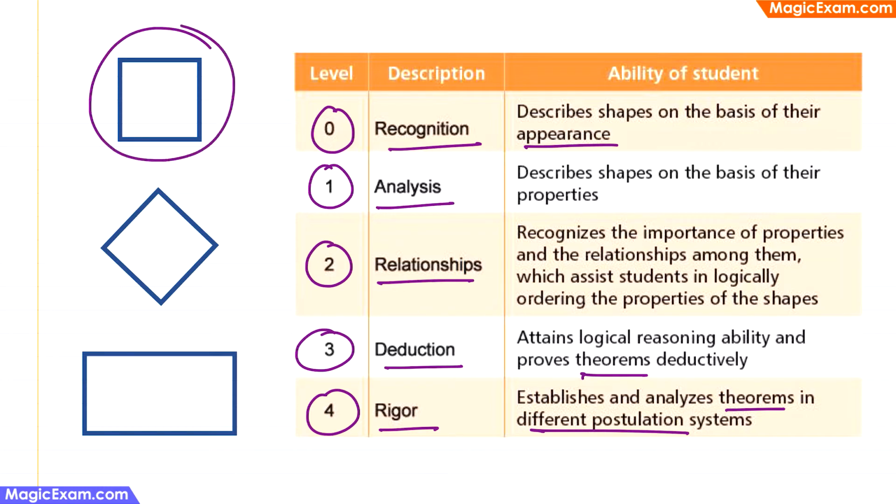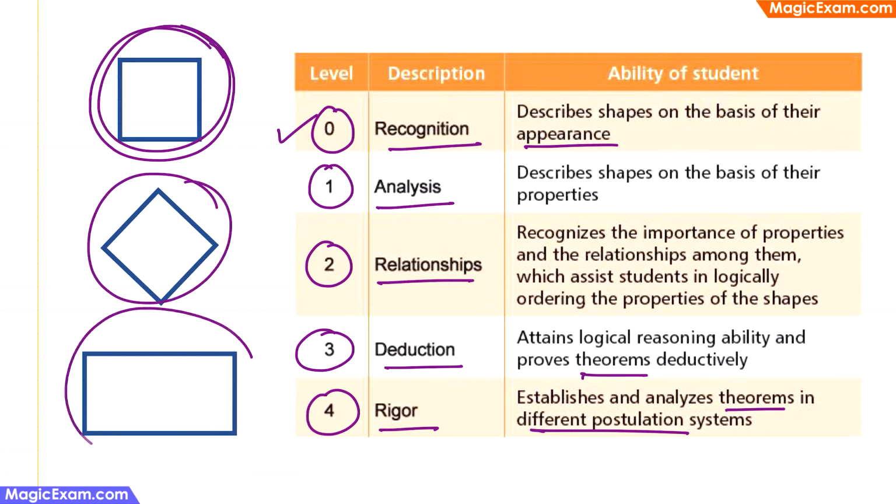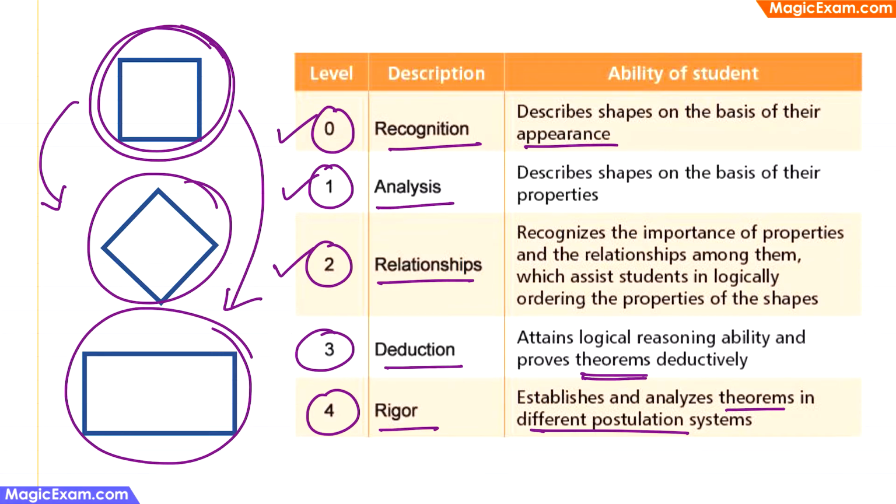Therefore, if we look at what Rohit has been doing here, he has identified that this is a square. Therefore, he has crossed level 0. He is able to analyze the properties of a square, the properties of a rhombus and the properties of a rectangle. Therefore, he has crossed level 1. And he is able to identify that a square can be a rhombus and it can also be a rectangle. Therefore, he is able to identify the relationships between different shapes. Therefore, he has crossed level 2. Now, there is no talk of any theorems in this question. Therefore, we can ignore level 3.